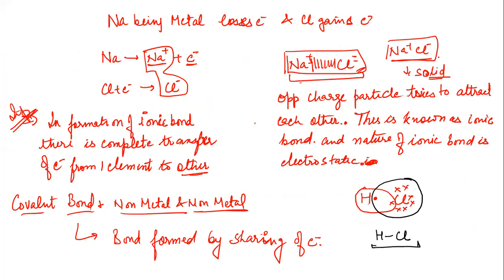If you remember, in the case of an ionic compound, sodium and chlorine have positive and negative charges, so they have strong forces of attraction. And they do not have any free electron for motion, for conduction. Clear?